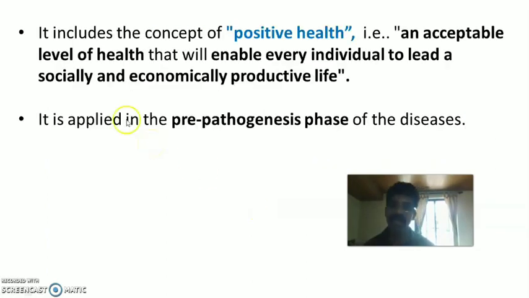Thus primary prevention includes the concept of positive health. Positive health is an acceptable level of health that will enable every individual to lead a socially and economically productive life. You may remember this is the definition also used for Health for All by 2020. Thus, primary prevention is applied in the pre-pathogenesis phase of the disease, before the manifestation of signs and symptoms, before the interaction of agent, host and environment.